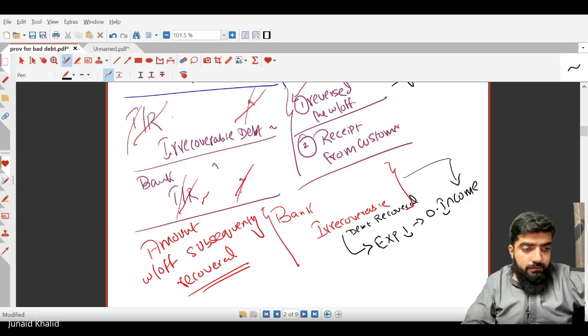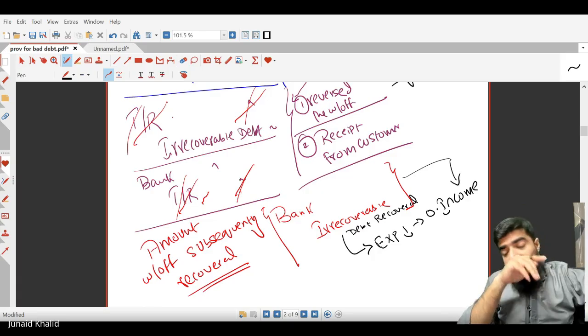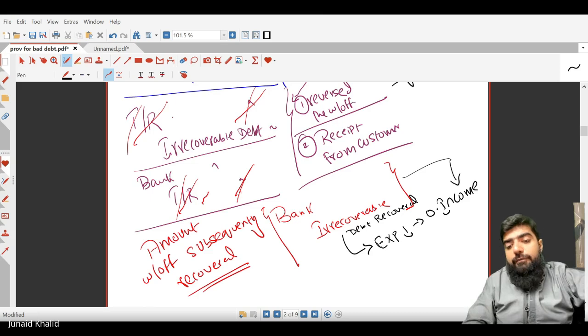Irrecoverable debt recovered, or bad debt recovered, will be treated as other income. Are you clear with this one? Yes. So it credits the income statement, right? Yes, exactly. This will be recorded as an income and it will increase the profit.